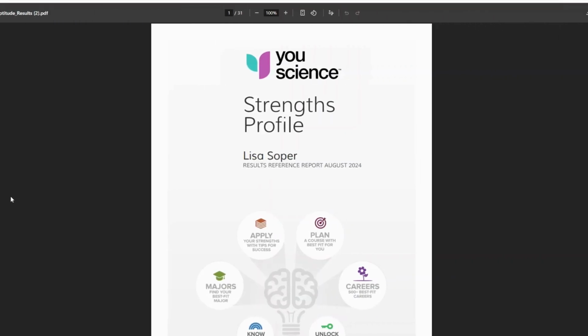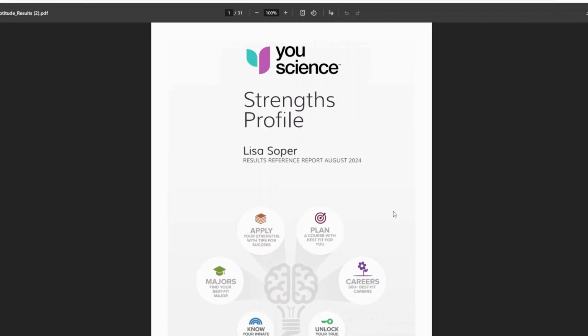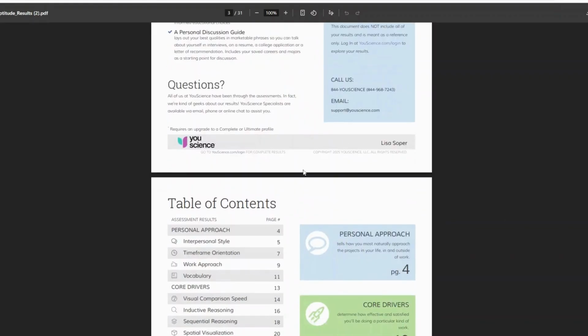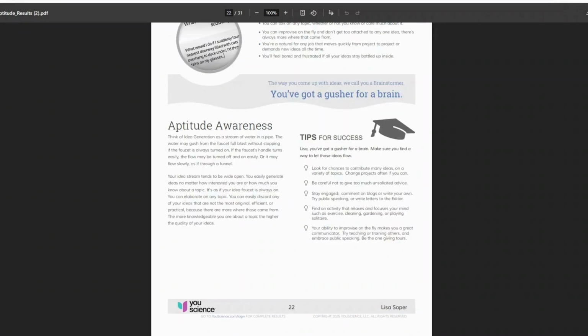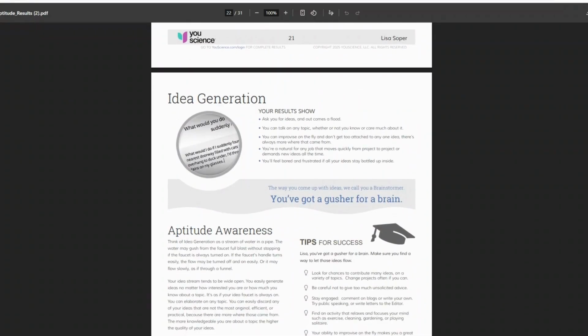Let me show you a quick example. So let's say your classmate decided to pick idea generation. So you're going to need to go find idea generation first thing. Go to the table of contents. That's on page 22. So we'll go down to page 22. Here it is, idea generation.